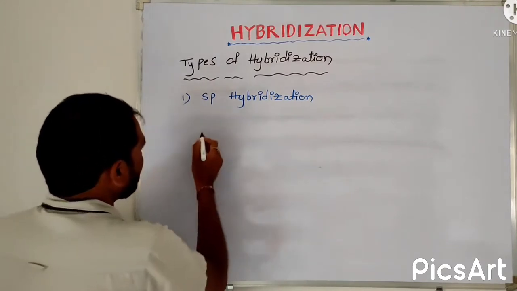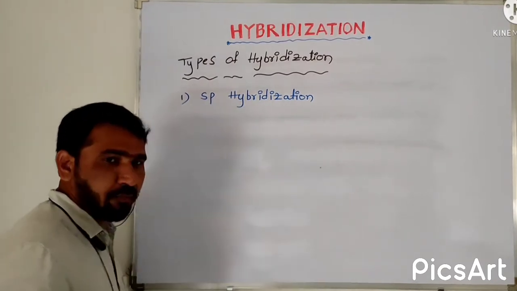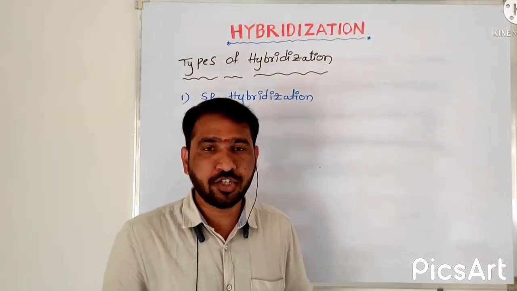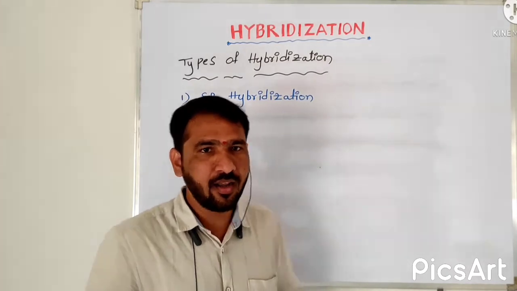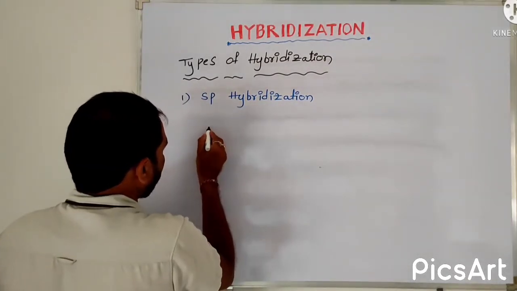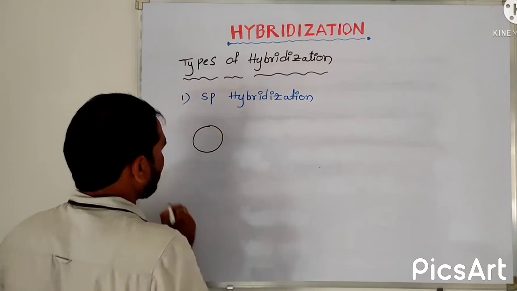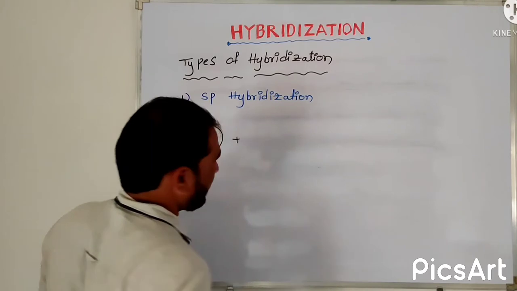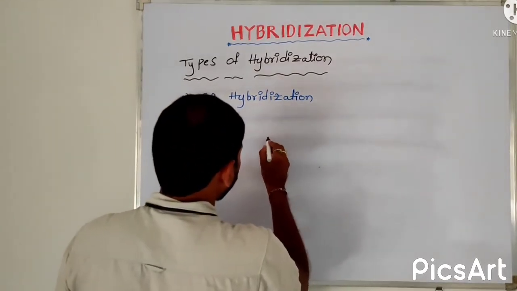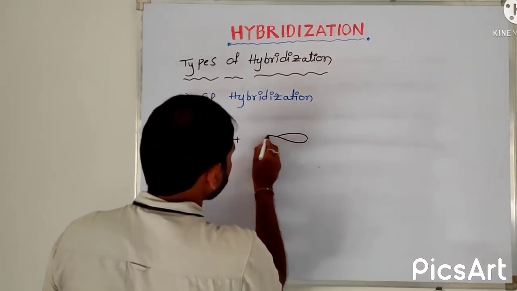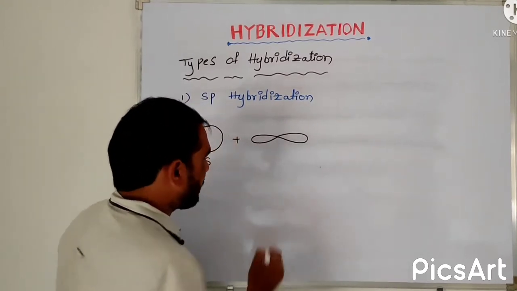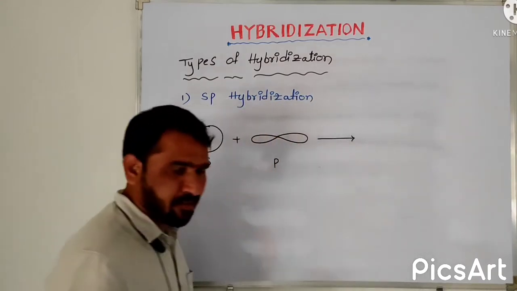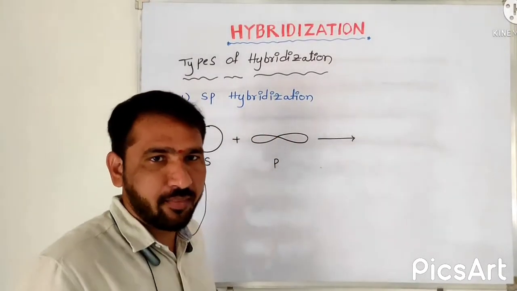So here, coming to the s orbital. Generally, what is the shape of the s orbital? The shape of the s orbital is spherical. Then the shape of the p orbital is dumbbell. So this is the s orbital, spherical shape. That mixes with the p orbital. For example, this is a px orbital. By mixing these two orbitals, we get hybrid orbitals.